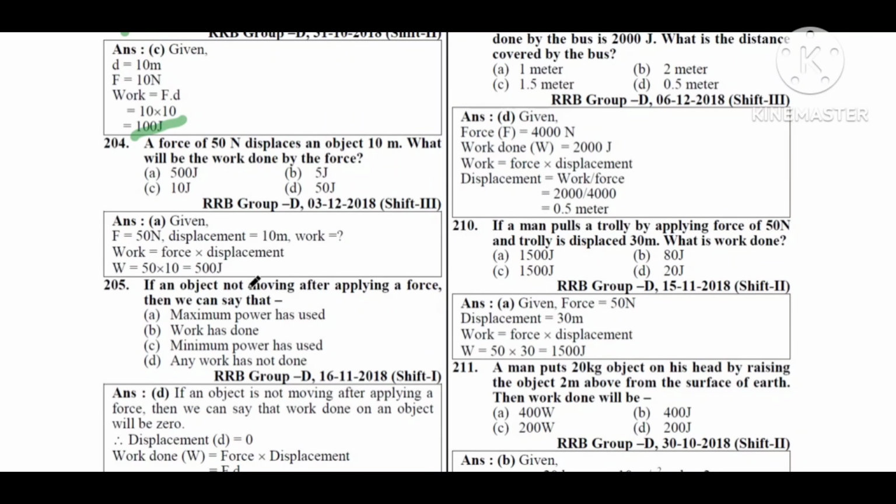Next, if an object is not moving after applying a force, then we can say that: option A, maximum power has been used. Option B, work has been done. Option C, minimum power has been used. Option D, no work has been done. Option D, no work has been done.